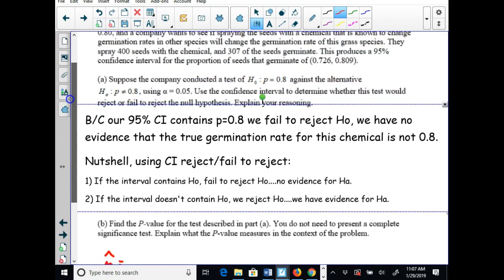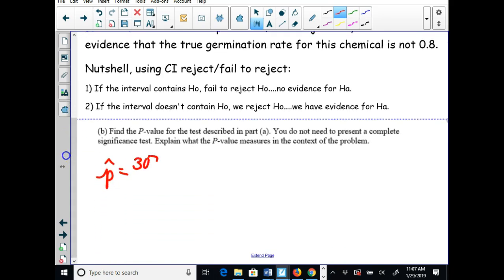307 divided by 400. Okay, so then I need to find that as a decimal. So 307 divided by 400 is 0.7675. On my curve right now, we assume that it's 0.8, right?